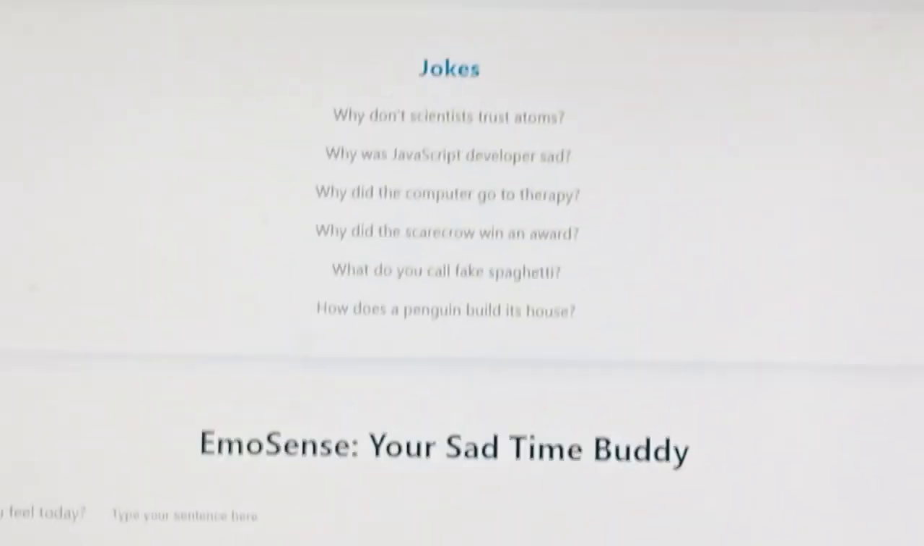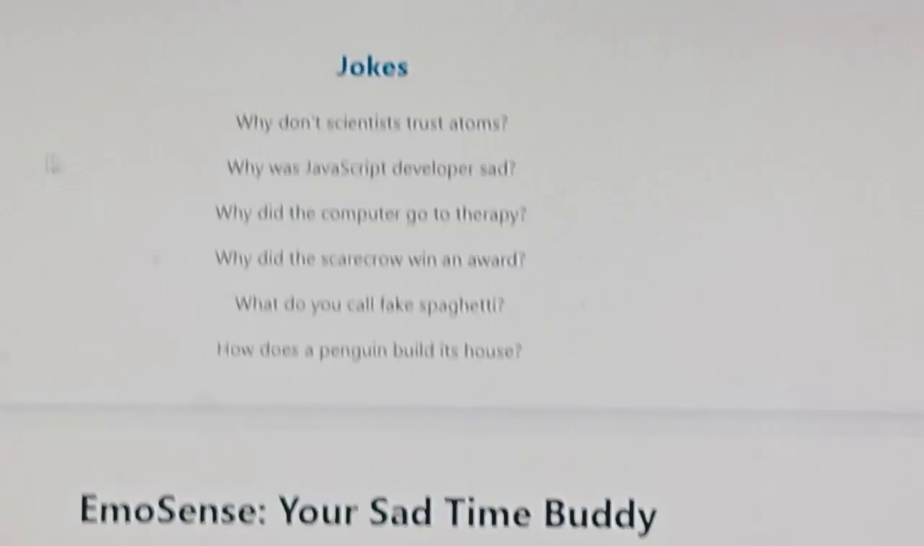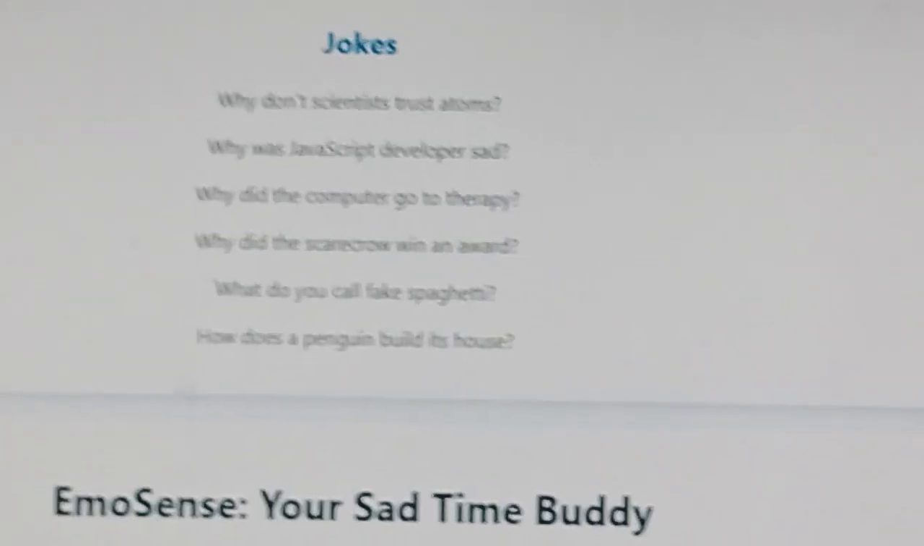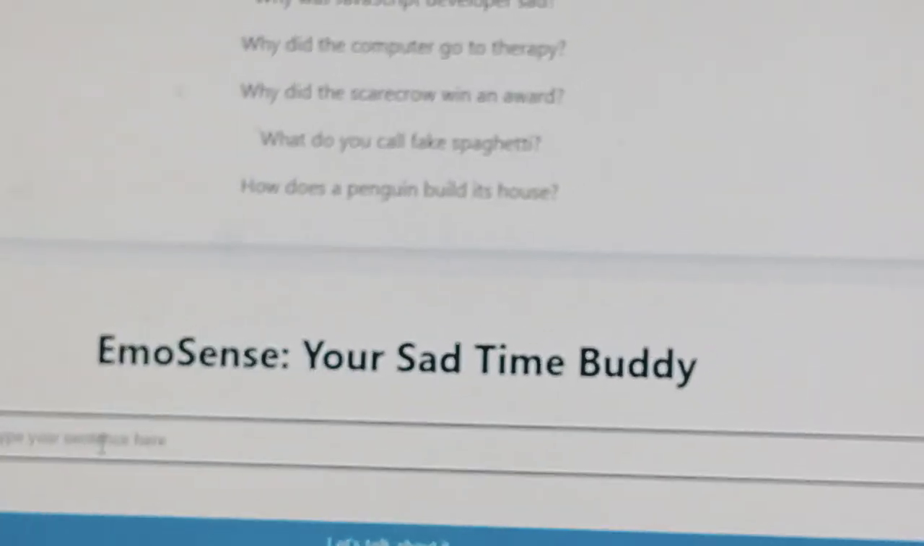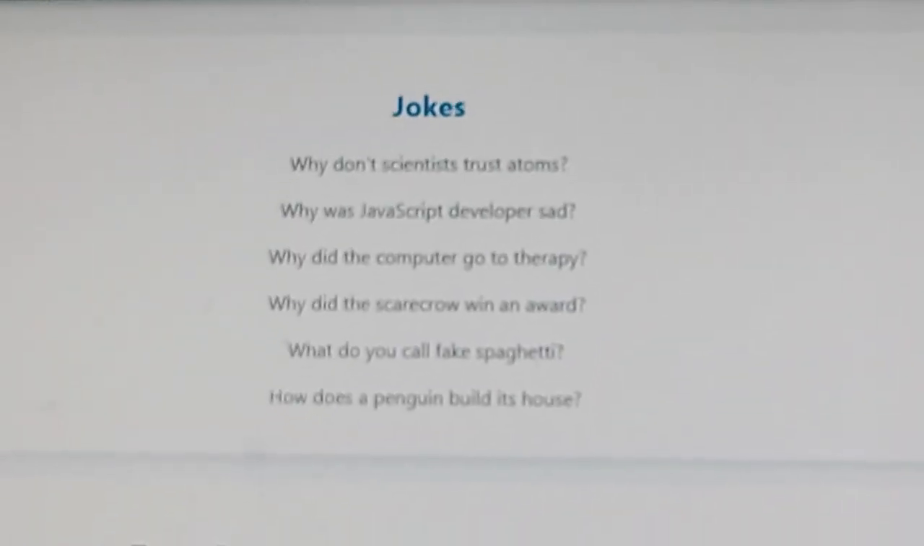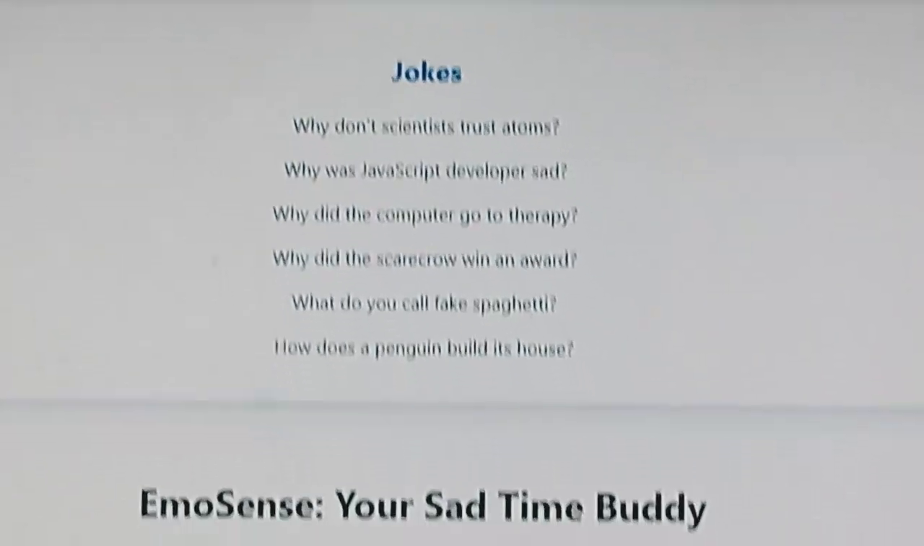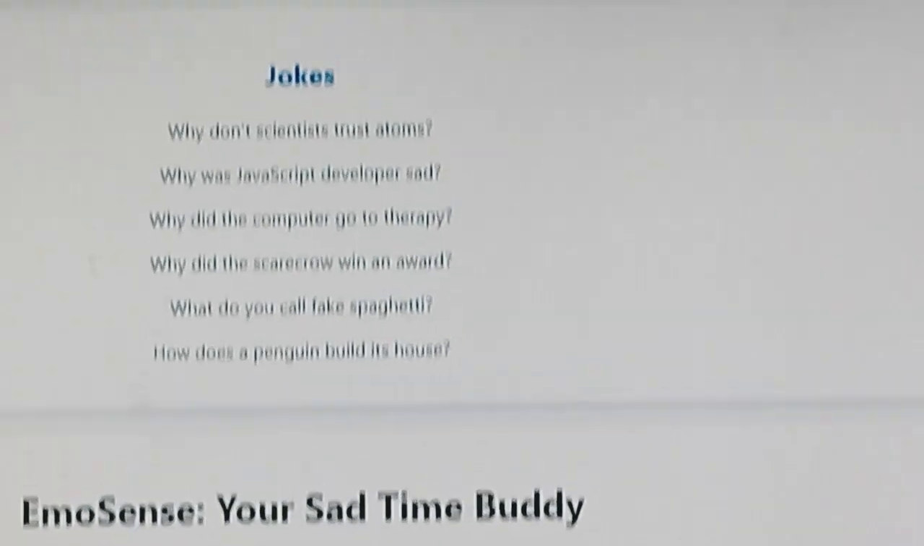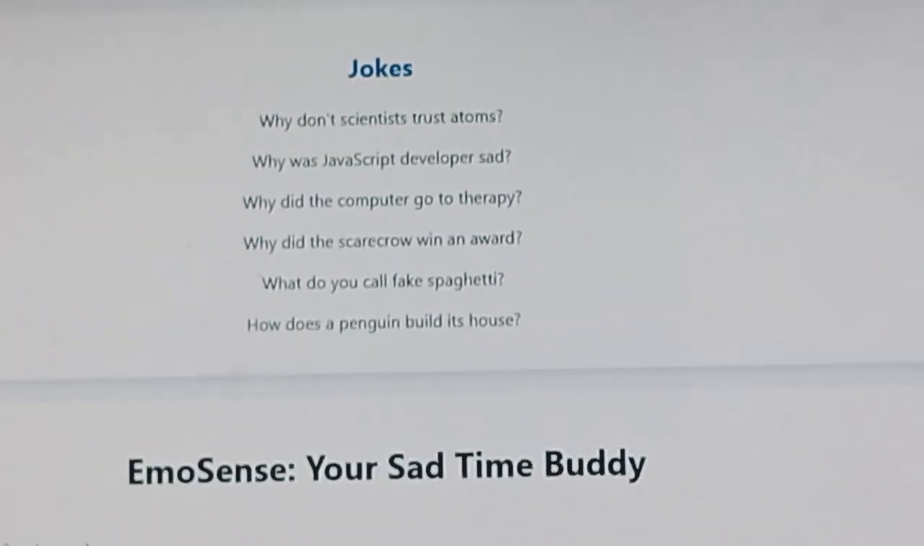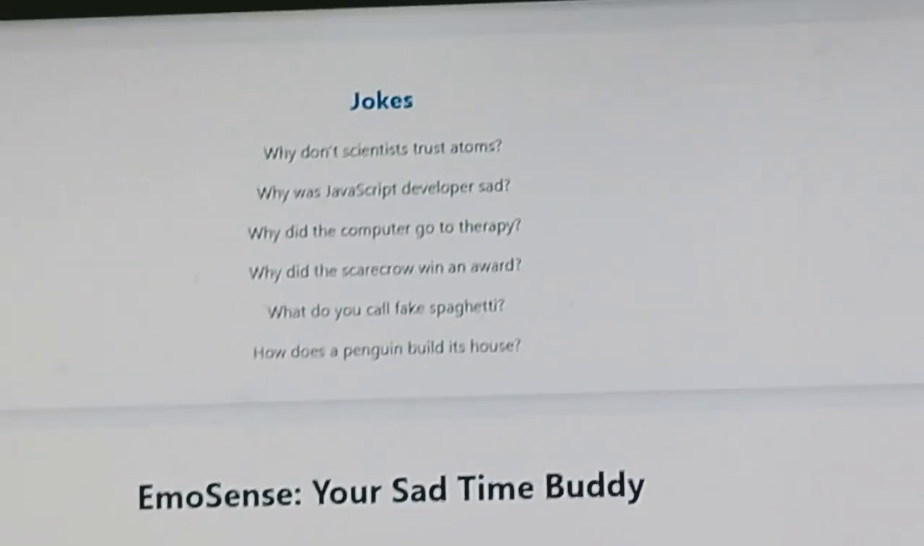So, as you can see here, it is the EmoSense website. Here are some jokes which help to encourage or make a person happy. And here is the main thing. It is asking how do you feel today. You can write your feelings here. For example, I'm going to write I am sad. Then we'll click on let's talk about it, and we'll see that it is writing and giving a response: don't let the bad days define you. Tomorrow is a new opportunity.